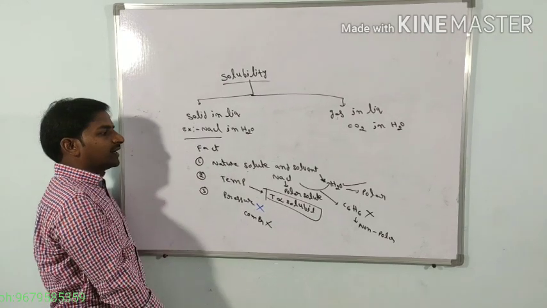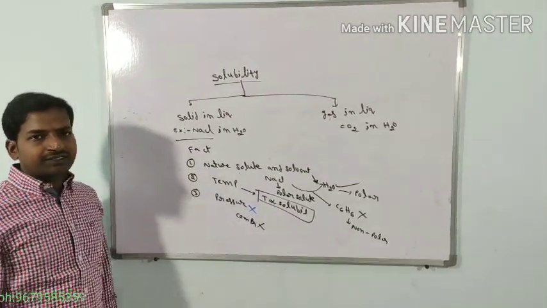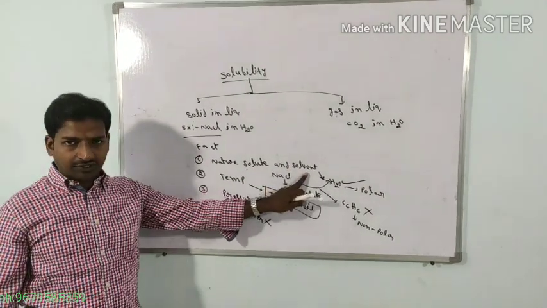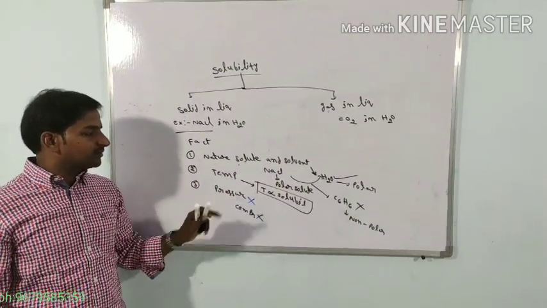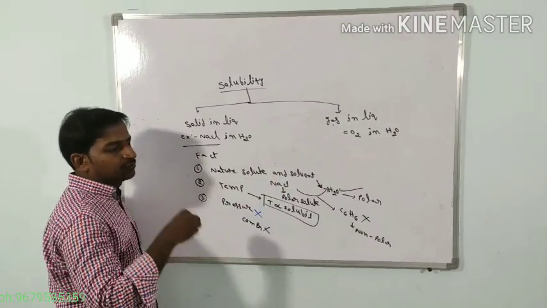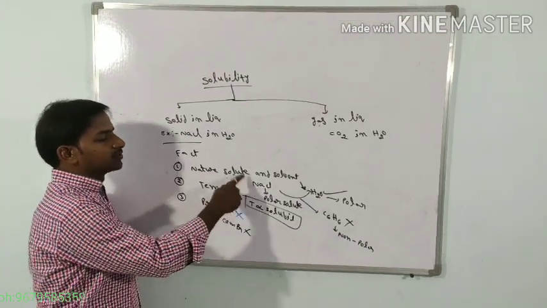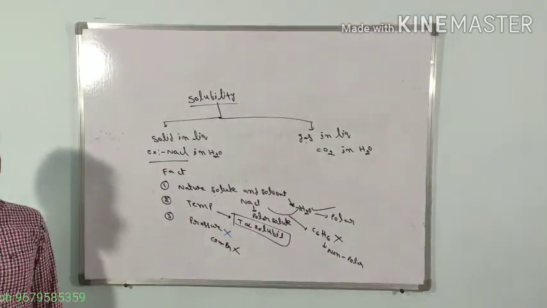If you consider the factors affecting the solubility of a solid in liquid system, a total of 3 factors are there. First one is the nature of solute and solvent. Second one is the temperature. Third one is the pressure. If you take the nature of solute and solvent condition, a polar solute is always soluble in a polar solvent. The same polar solute is insoluble in a non-polar solvent.